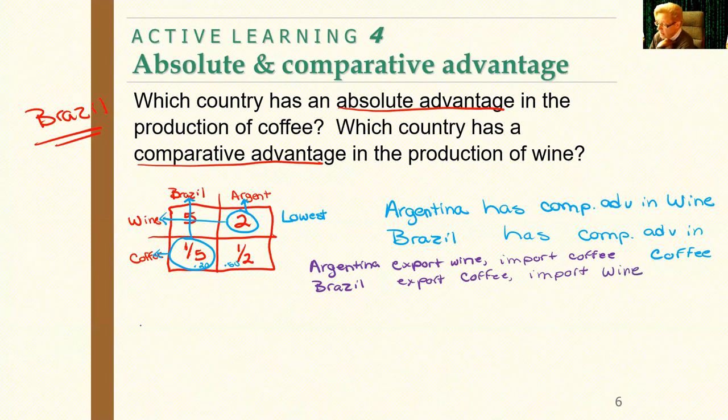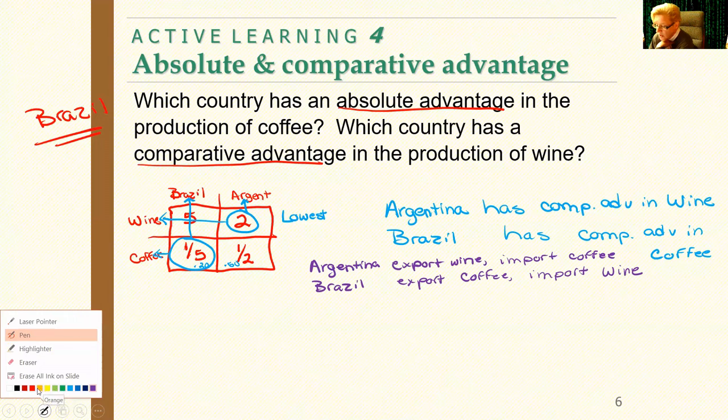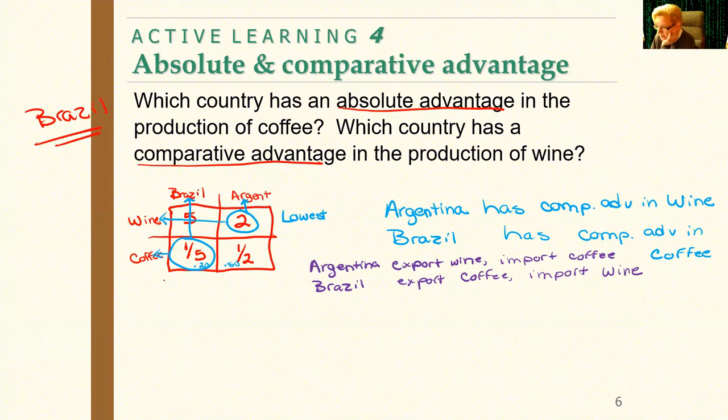Okay, now again, what else we can tell from the trade table are these fair prices. What's a fair price for one good in terms of the other? And I asked you, what was a fair price? Every time Argentina exports 1 bottle of wine, how much coffee will it want in return? So what's a fair price for wine? I'll put exchange. I think that's better. For wine.